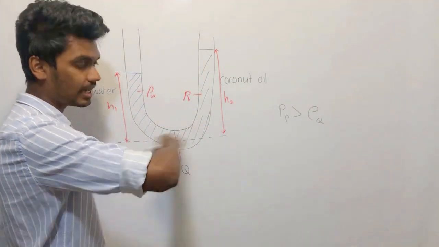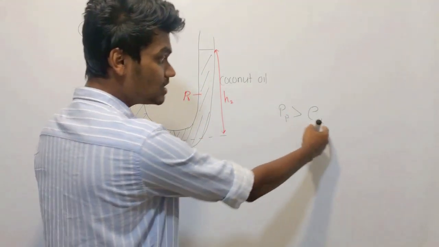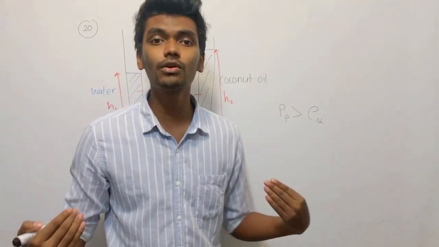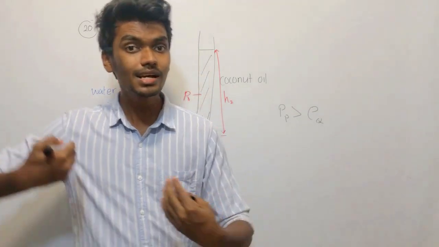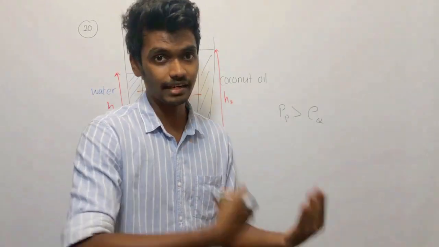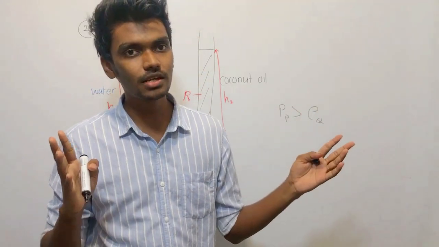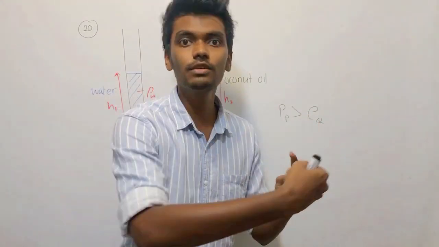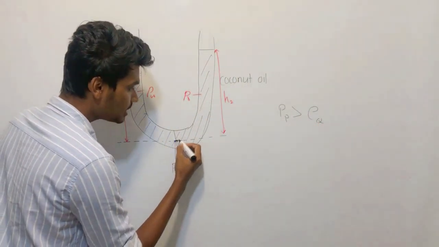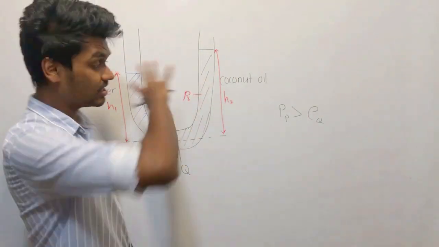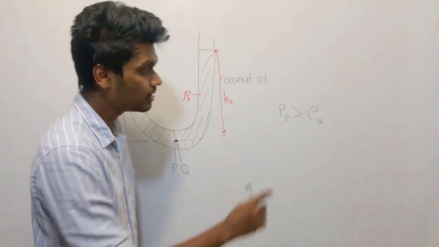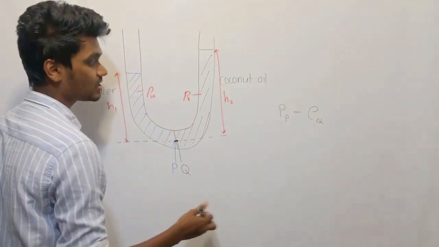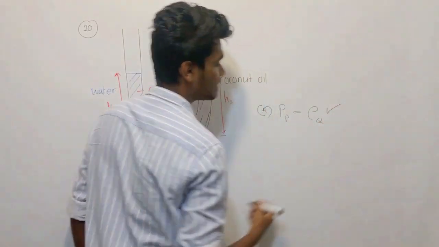When you consider a horizontal line, if these pressures are different, it can't be in equilibrium. It will start to flow from higher pressure to lower pressure. That is how it is. You might have studied fluid dynamics: when there is a pressure difference, the fluid flows from higher pressure to lower pressure, right? So definitely, if this is at rest, at equilibrium, the pressure at P should be equal to the pressure at Q. So statement A is exactly correct.